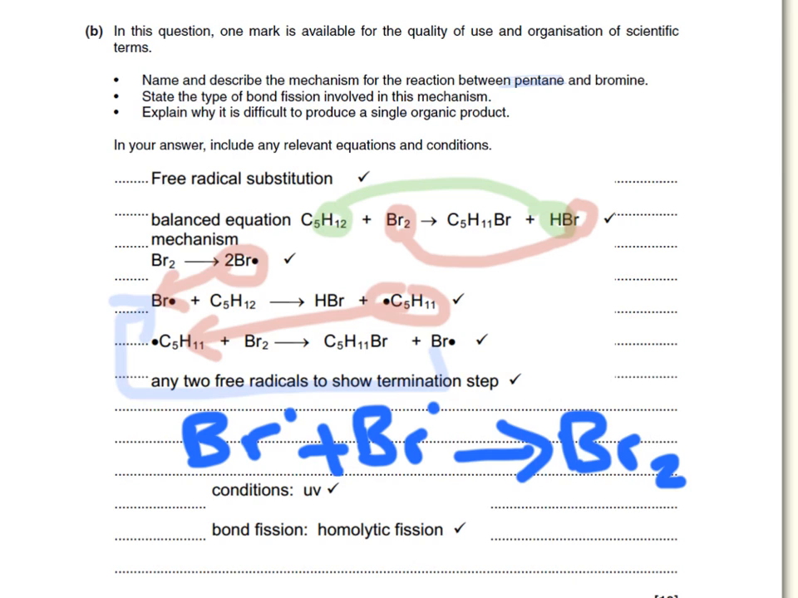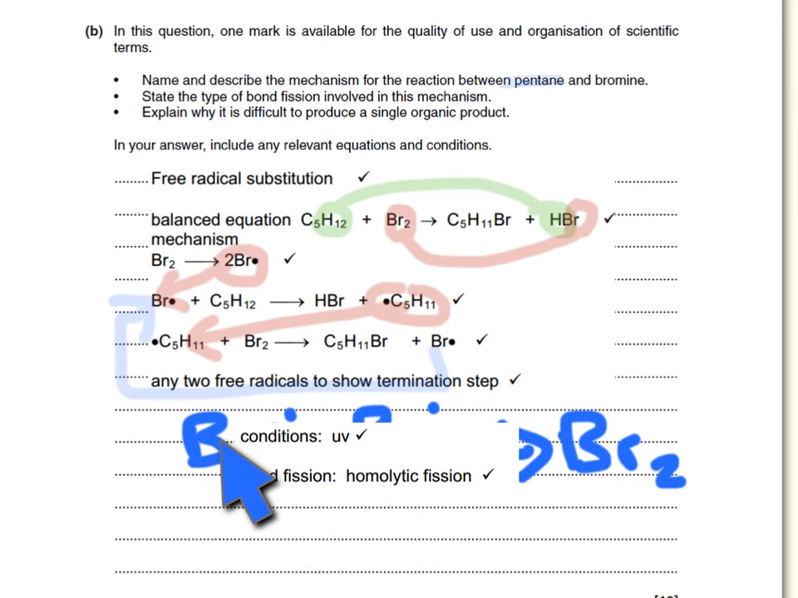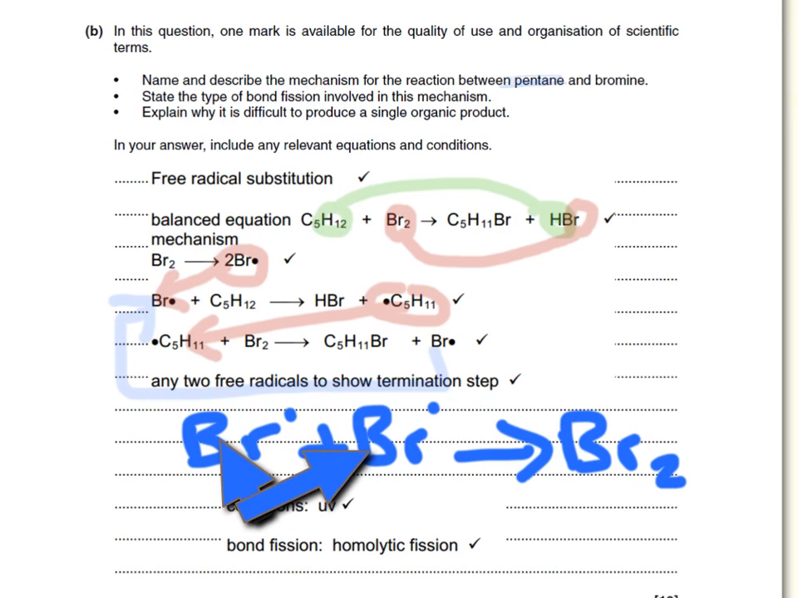The type of bond fission in this reaction is homolytic fission, and homolytic fission means 1 electron goes to each atom in the molecule, as shown here and here.